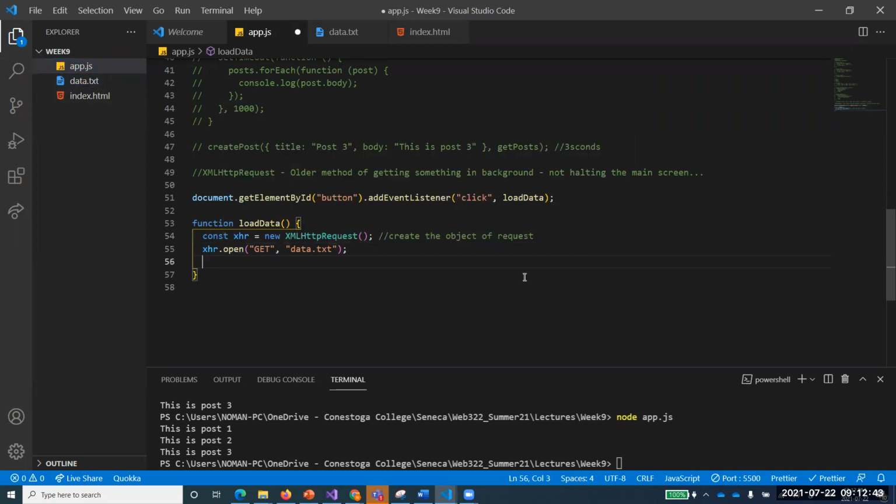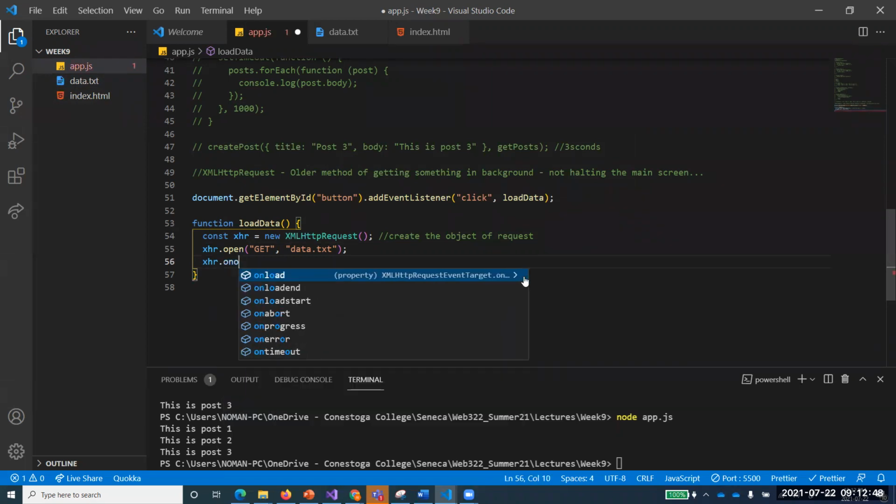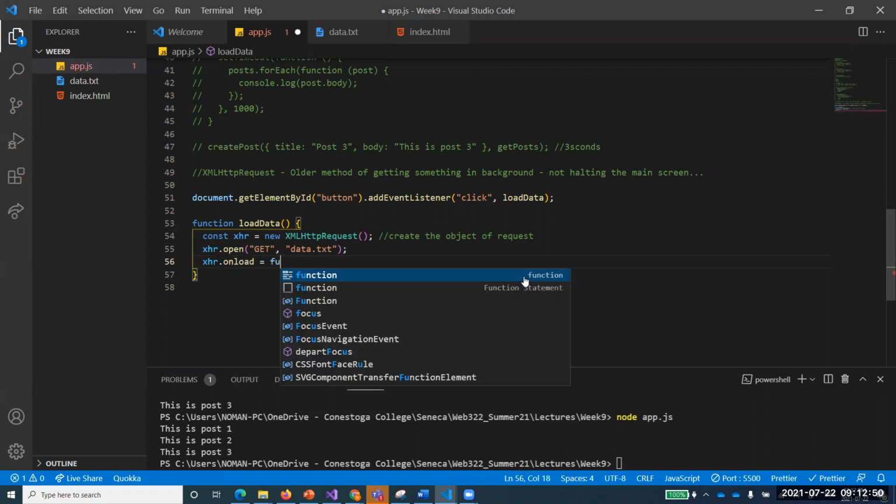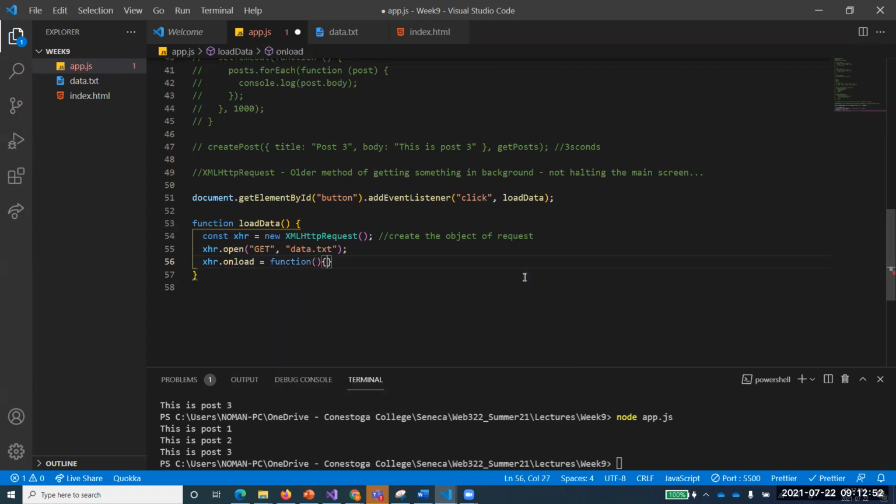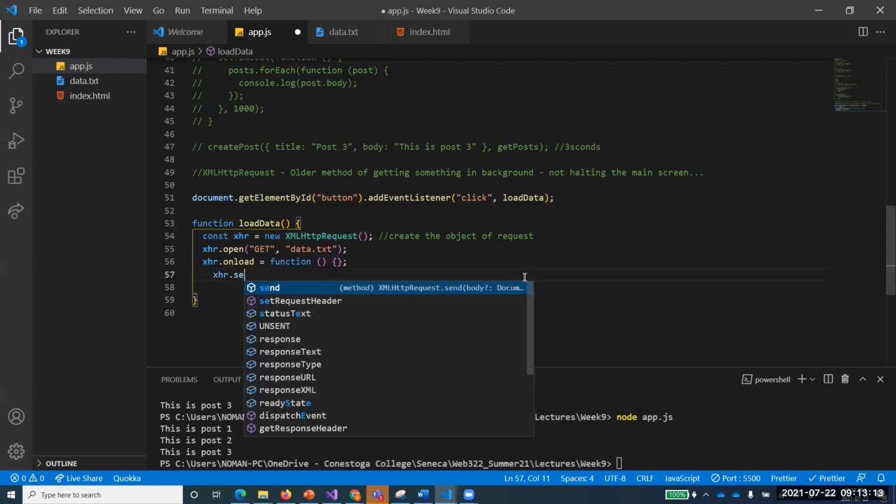After configuration, in sequence, what we do is xhr.onload. Now, what is onload? The onload function runs once a request is successful, when the request comes back. When you request something and the request comes back, the onload function will execute. This is the next step, and the real step to initiate the request is xhr.send.